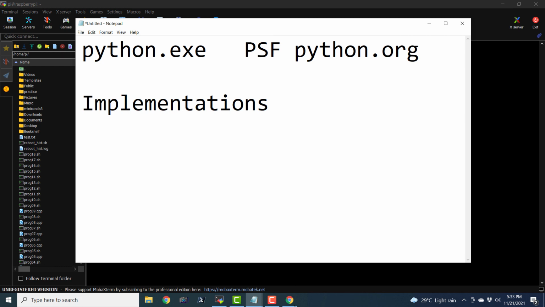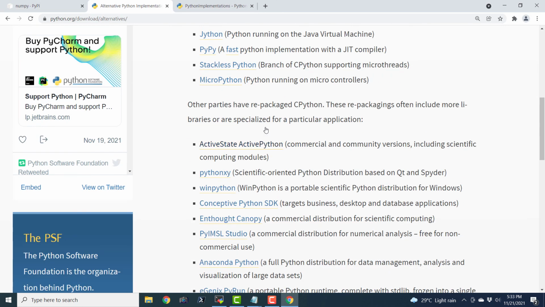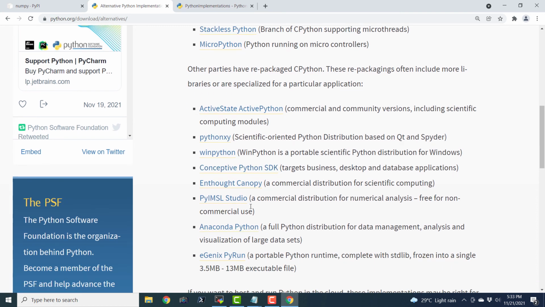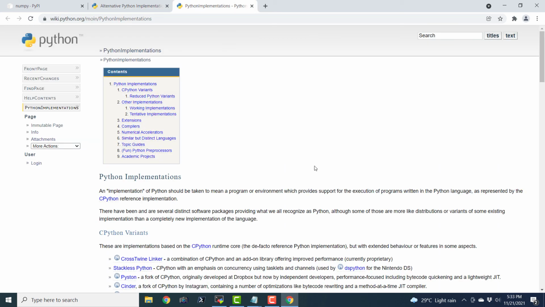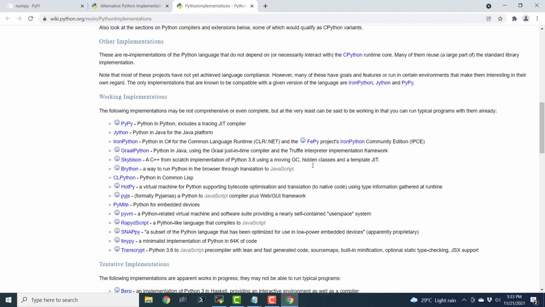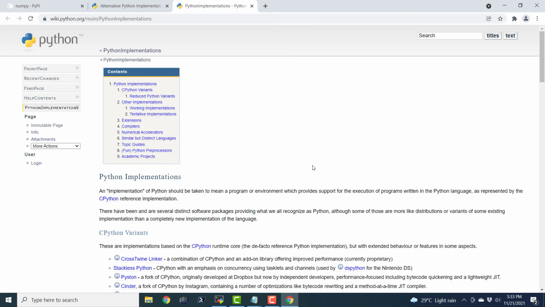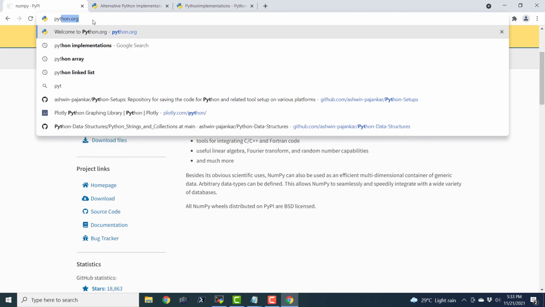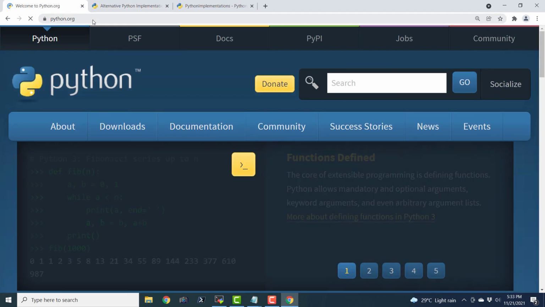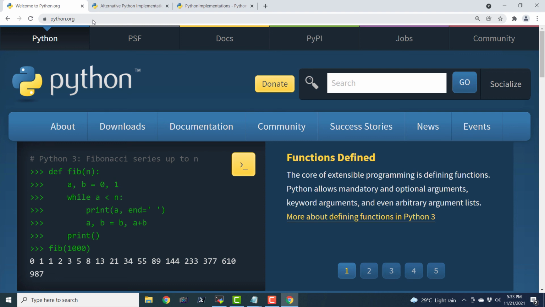So we were discussing implementations, and here we have the repackaged CPython implementations: ActiveState ActivePython, Python(x,y), WinPython, Conceptive Python SDK, Enthought Canopy, PyIMSL Studio, and there are hundreds of implementations. And the other page also shows us the Python implementations. So all these are Python interpreters, or at least some of them are repackaged CPython interpreters. The website python.org, the interpreter and the setup of Python that it offers, is known as CPython.